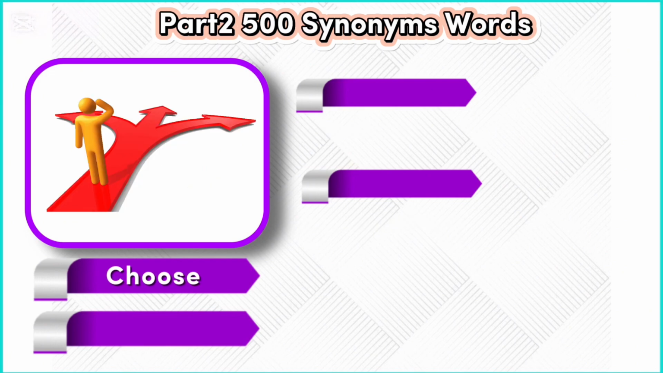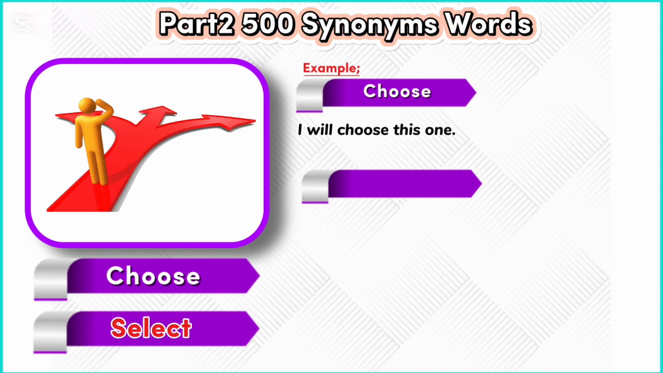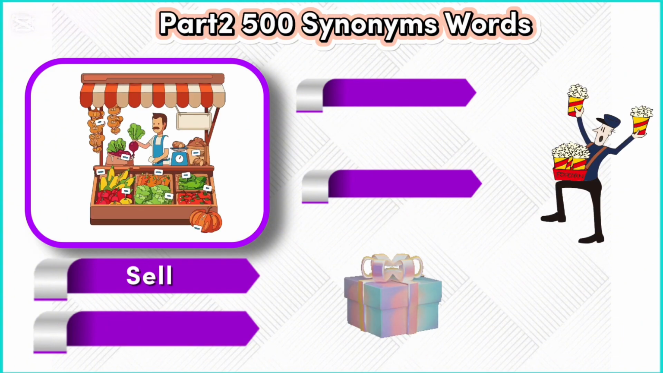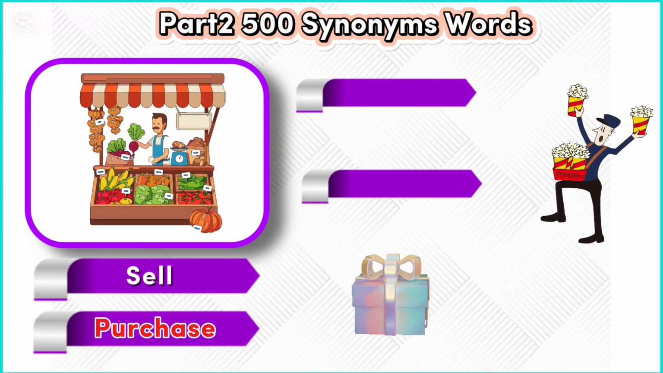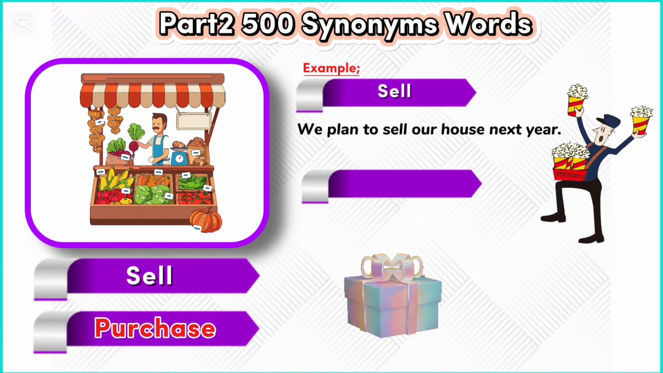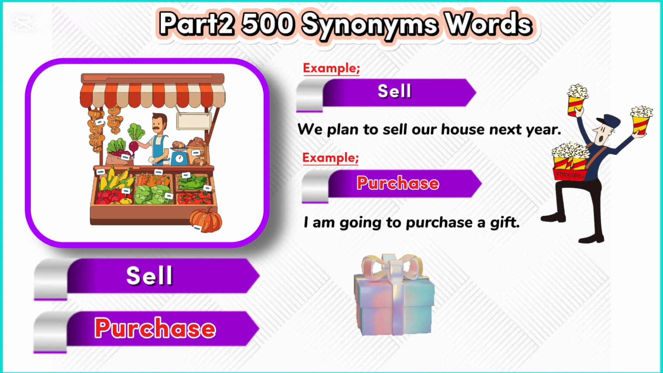Choose, select. Example: choose. I will choose this one. Example: select. You can select any option. Sell, purchase. Example: sell. We plan to sell our house next year. Example: purchase. I am going to purchase a gift.